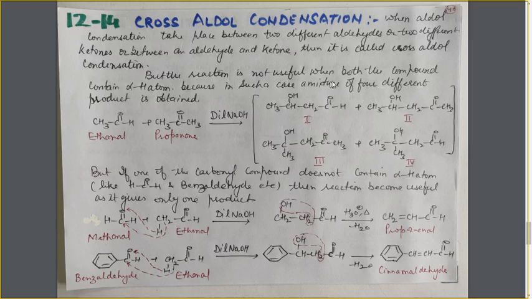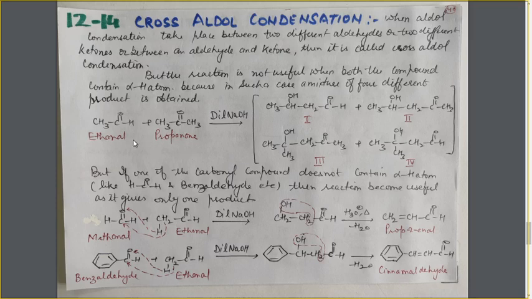But the reaction is not useful when both the compounds contain the alpha H atom. That is, this reaction is not useful when both the different species taking part in this reaction have the alpha H atom. If both these species have the alpha H atom, then the reaction is not useful. Why? Because it gives 4 different products. Now you will ask how the 4 different products are formed.